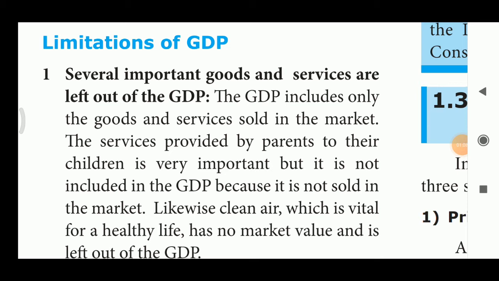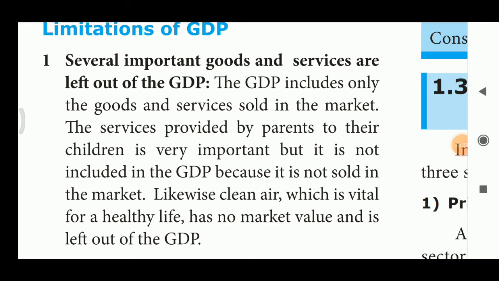But the services provided by parents to their children are very important, but they are not included. Yes or no? Parents help their children. These all are so-called services. So, these services are not included in the GDP. Likewise, clean air and a healthy life have no market value.